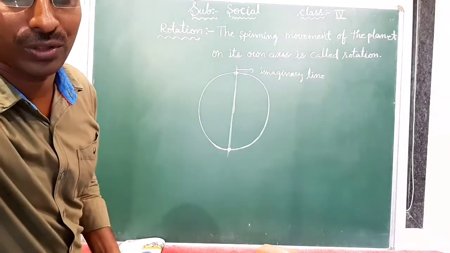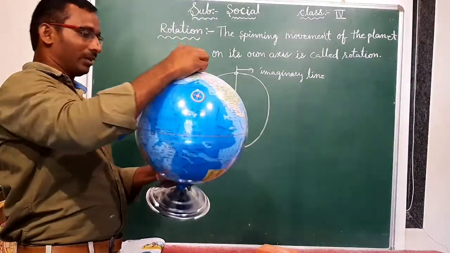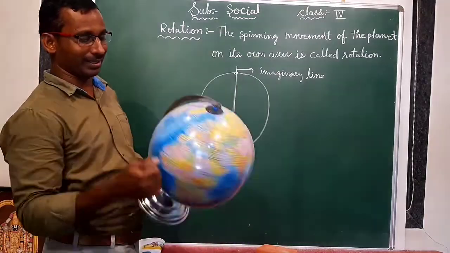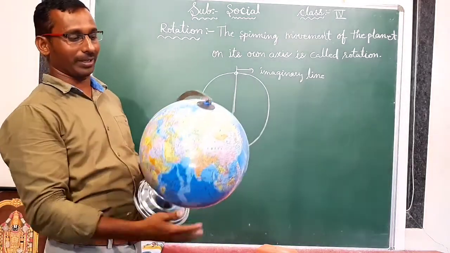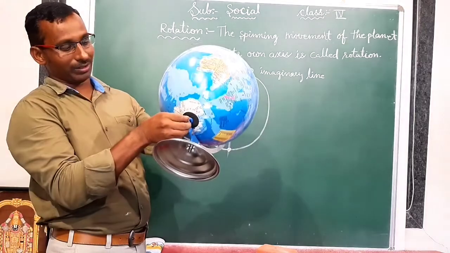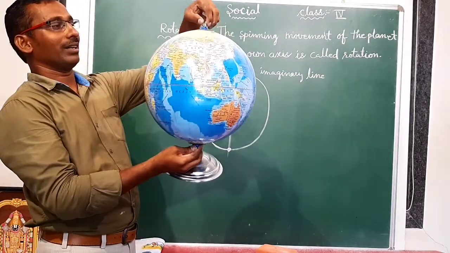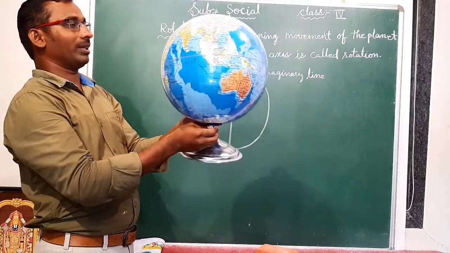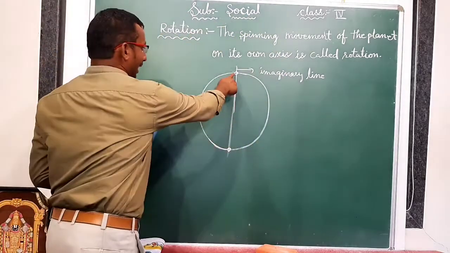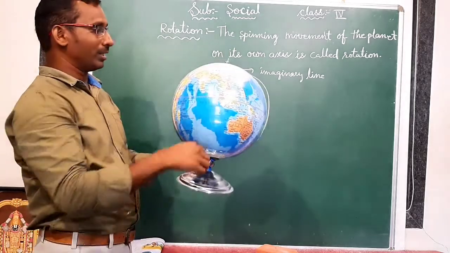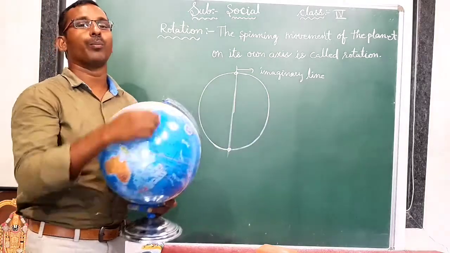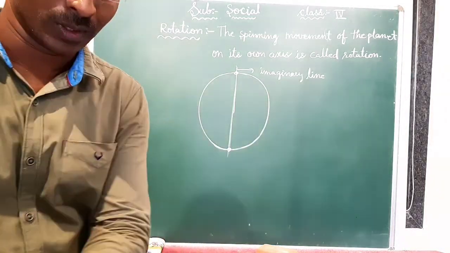On the globe also, we see this imaginary line. On this line it is rotating. Here is one ending point, and here also is one. These two are the ending points of the axis. These two end points are called poles.